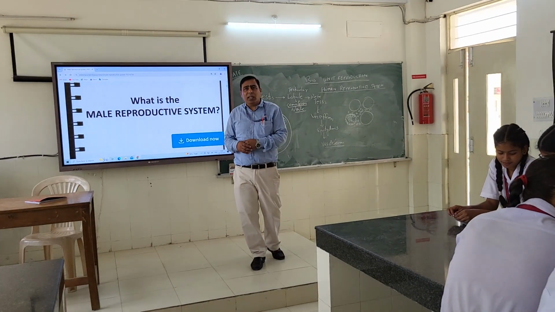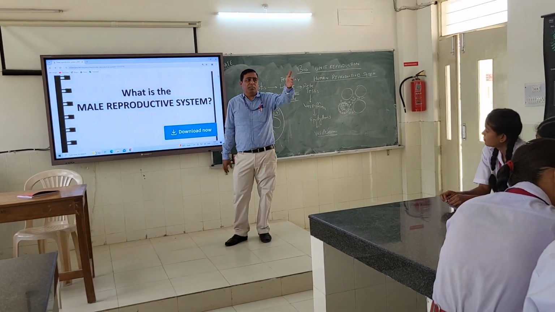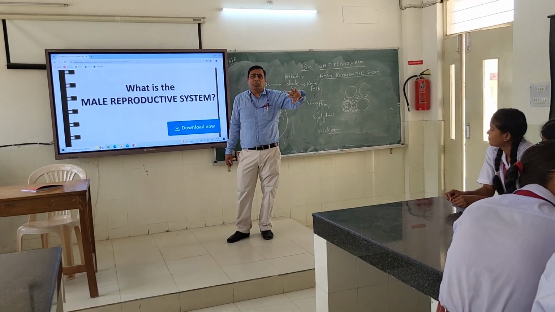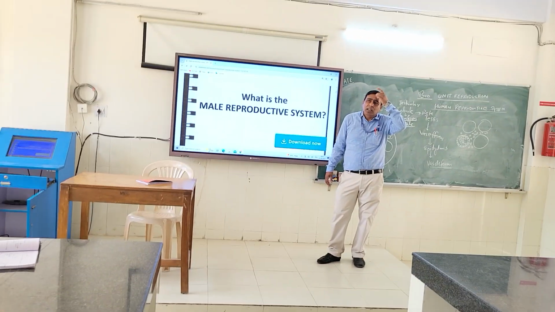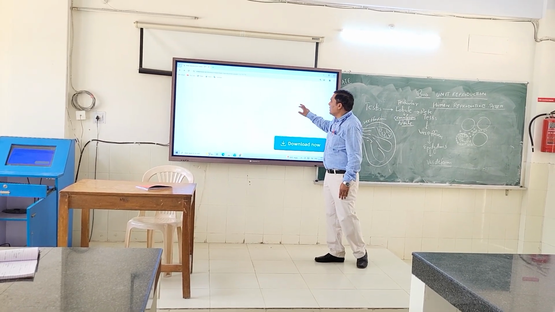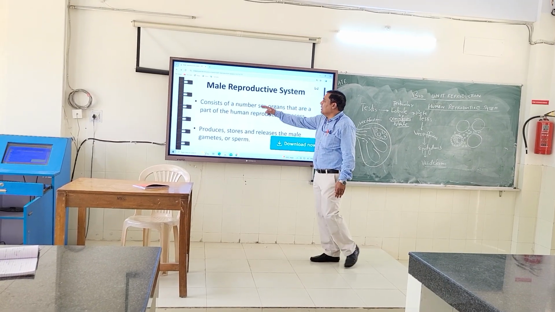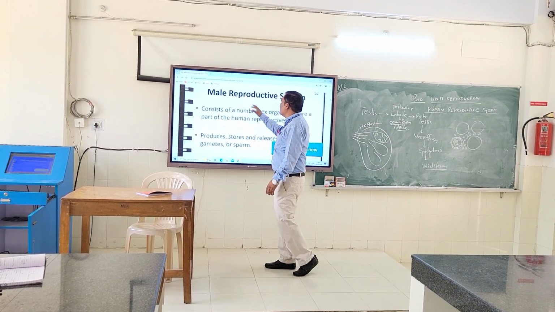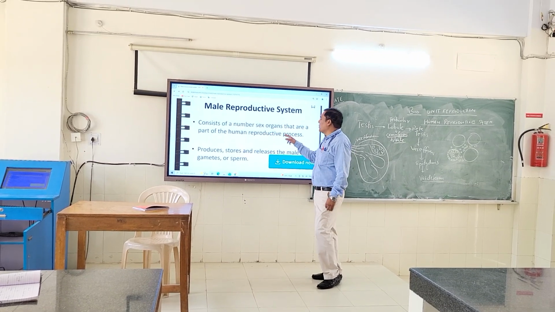Now I will go further. So what is the male reproductive system? Already Parneet has told us about the primary organs. Anushka also said something. Now let me explain it in full. So children, the male reproductive system consists of a number of sex organs that are part of the human reproductive process.